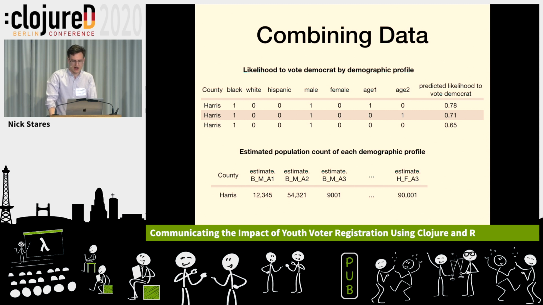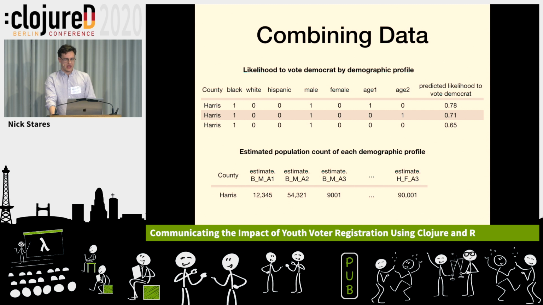In each county, we have a profile, which is a matrix of bits, and each row represents one combination of those bits, representing every kind of demographic profile. So we have race, sex, and age, and you can imagine that there can be more here. And for each demographic profile, we've predicted elsewhere how likely they are to vote Democrat.